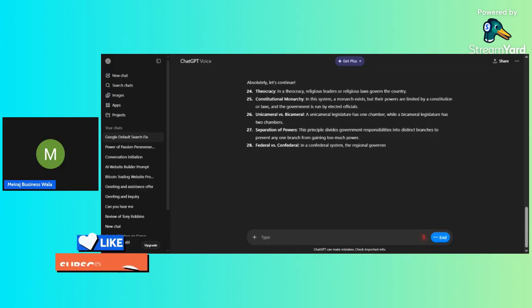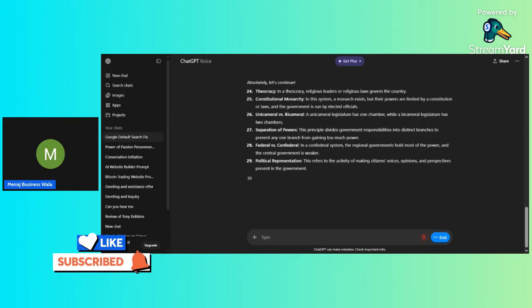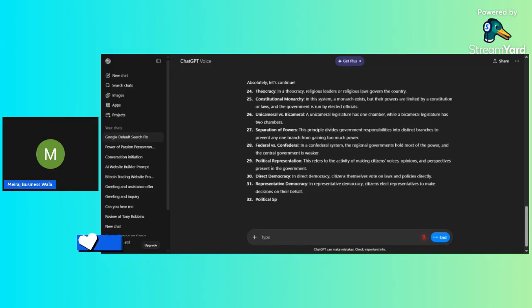In a confederal system, the regional governments hold most of the power and the central government is weaker. 29, political representation. This refers to the activity of making citizens' voices, opinions, and perspectives present in the government. 30, direct democracy. In direct democracy, citizens themselves vote on laws and policies directly. 31, representative democracy. In representative democracy, citizens elect representatives to make decisions on their behalf. 32, political spectrum. The political spectrum is a system of classifying different political positions from left to right.